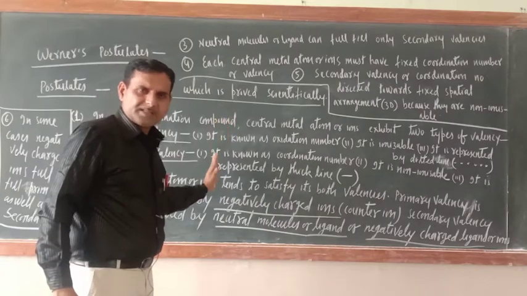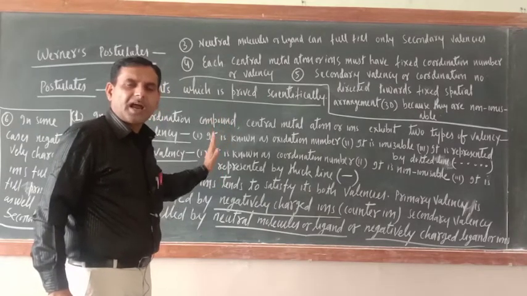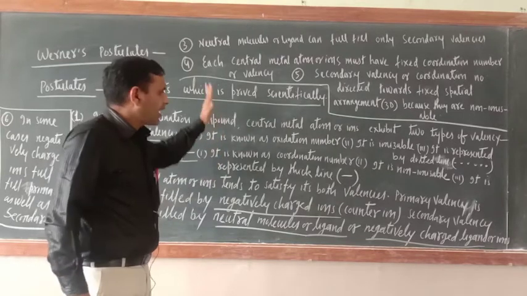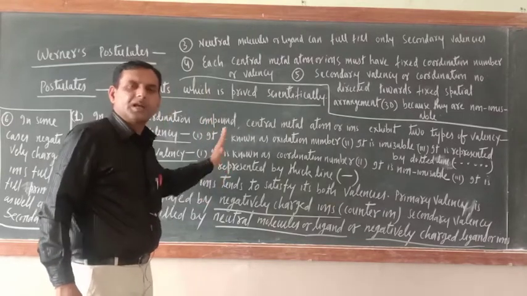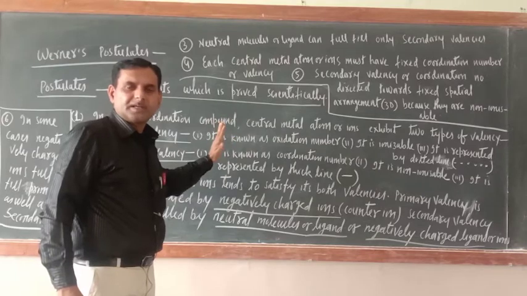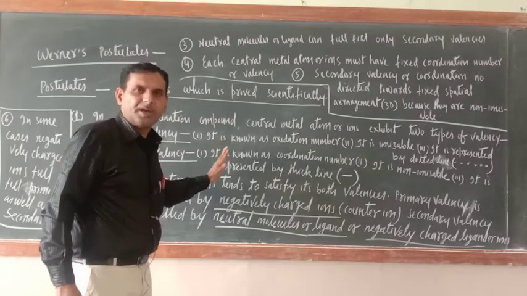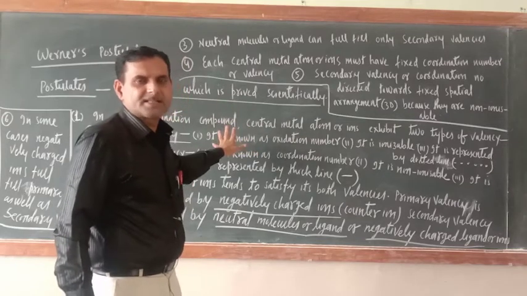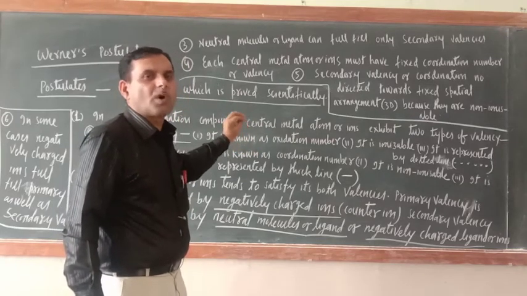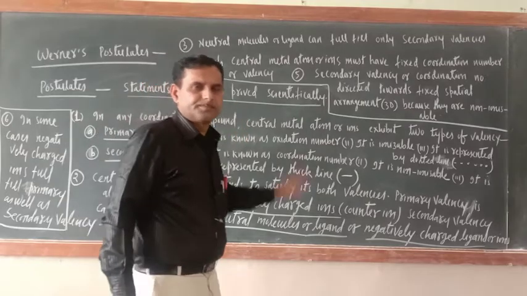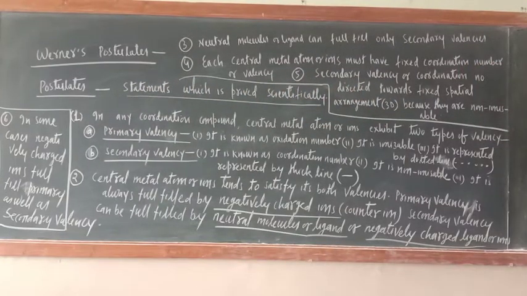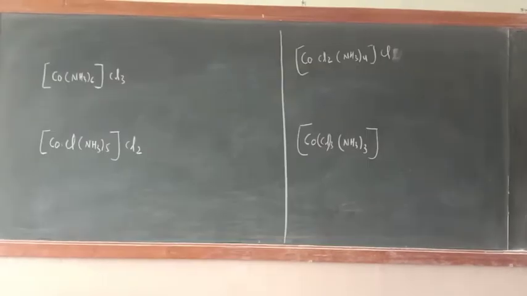Now, on the basis of this, we will write the structure of coordination compounds. Then you will have a clear understanding of all those points. So we'll apply all these principles and points for writing the structure of coordination compounds.